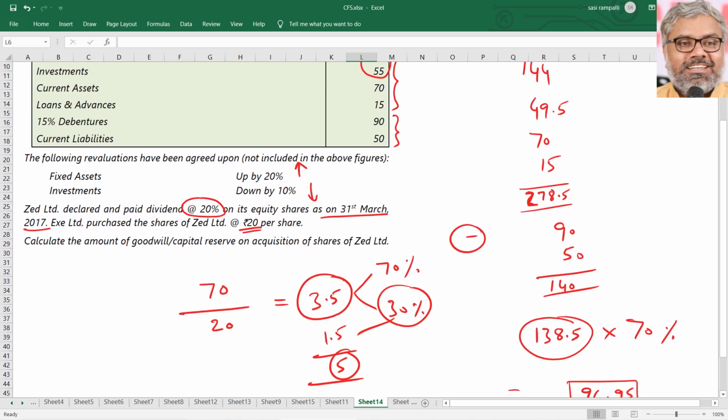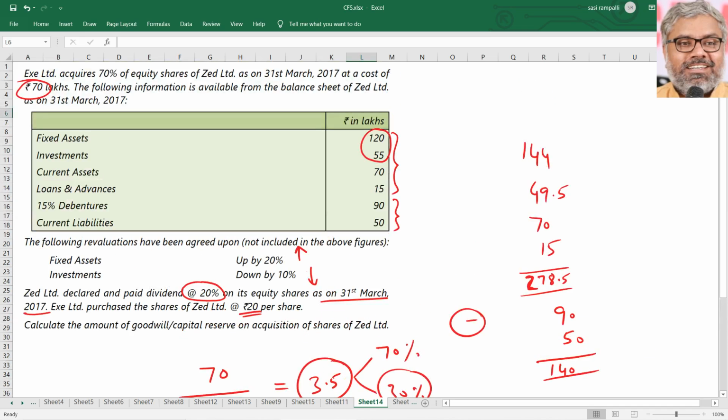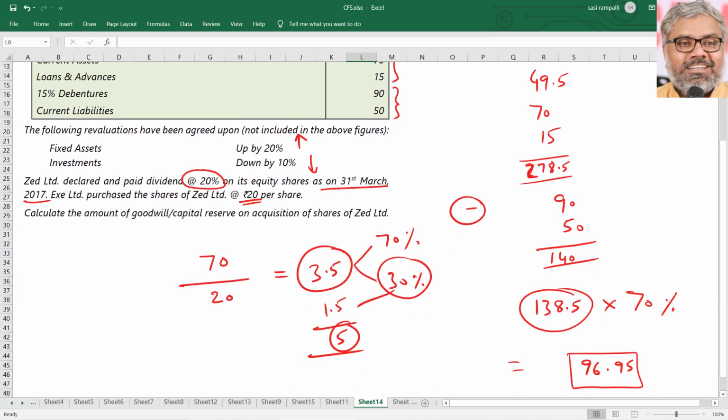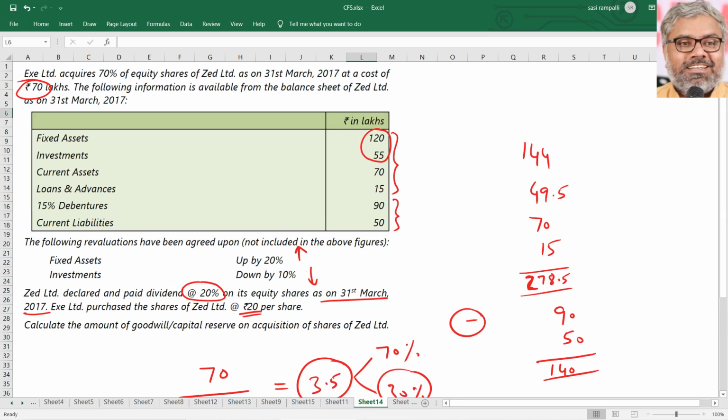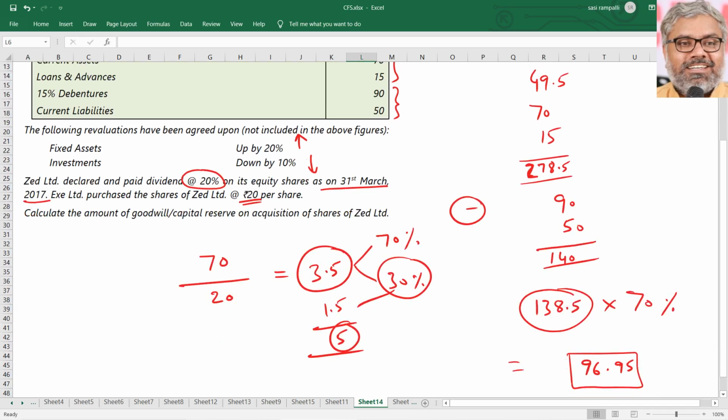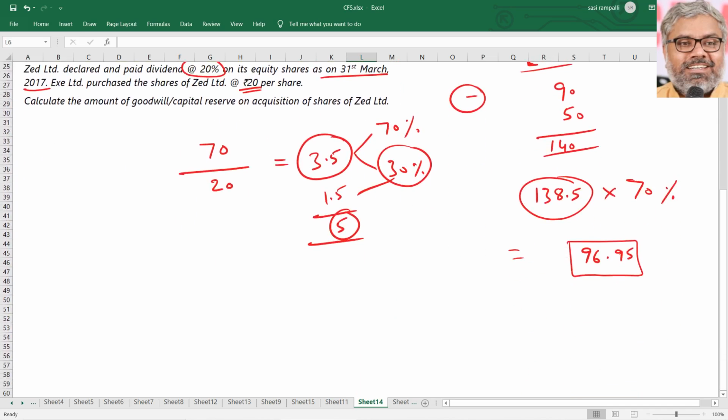But still the face value of shares of Z Limited is not given. We can know the number of shares. Cost is different, face value is different. Cost is 70 lakhs. Number of shares is 3.5 lakhs. So information is not there about the face value of the shares of subsidiary.